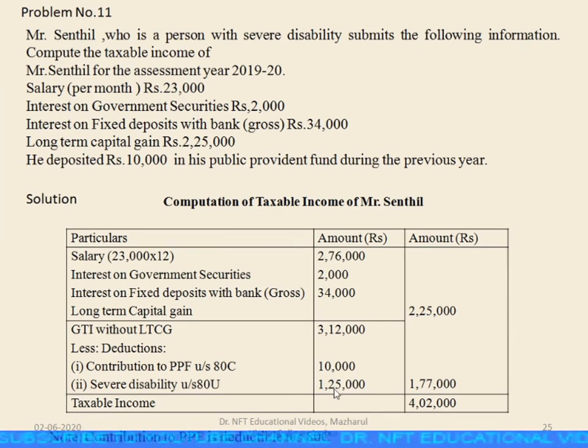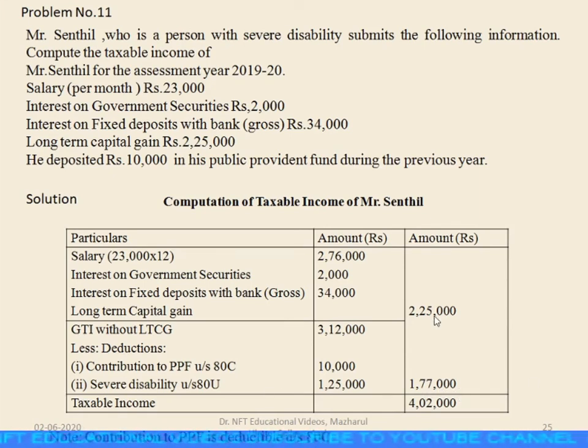You add up these two, you get 10,000 plus 1,25,000. From the gross total income of 3,12,000, that is 3,12,000 minus 10,000 minus 1,25,000, which gives you 1,77,000. This is the gross total income after deductions without LTCG.